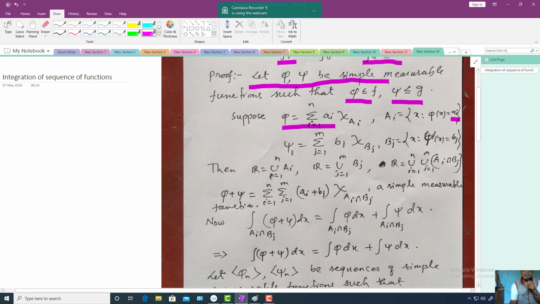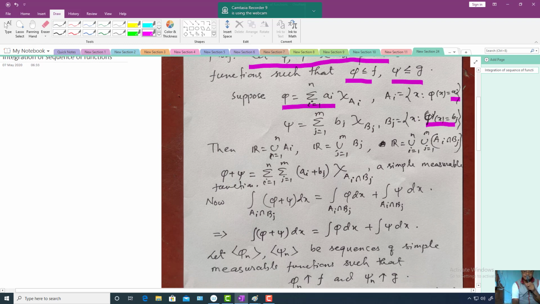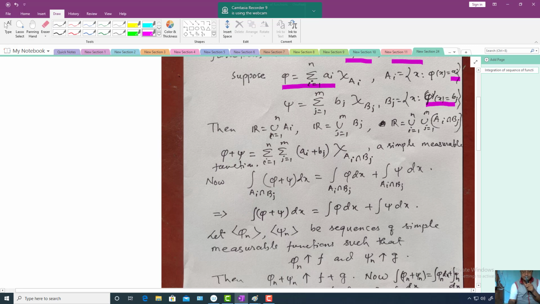And you can also write psi in this linear combination form of finite characteristic functions: the sum of j running from 1 to m of b_j chi_{B_j}, where B_j is the set of points x such that psi(x) is equal to small b_j. So you can write phi and psi in this form, and we already knew that these capital A_i's are